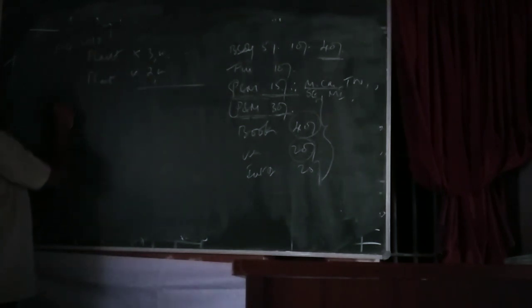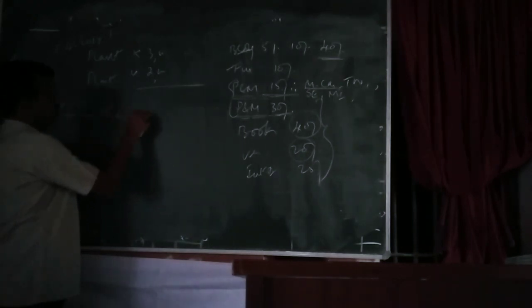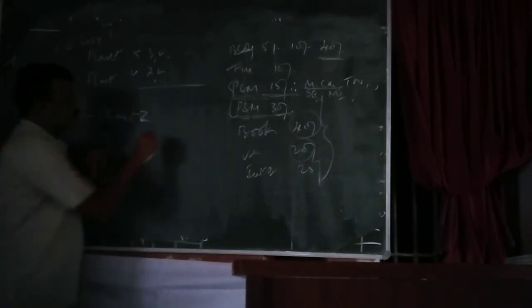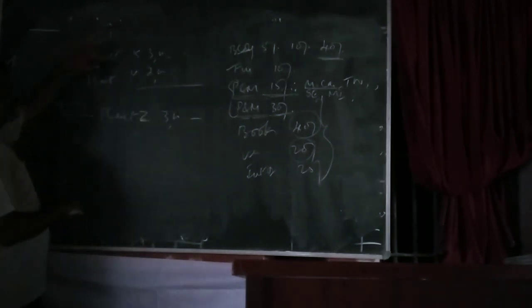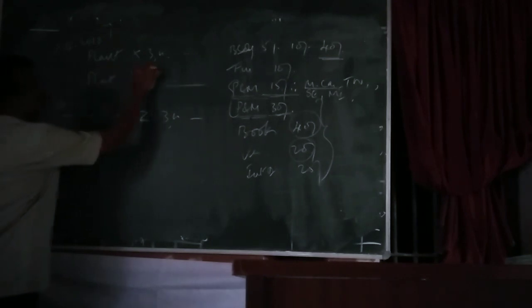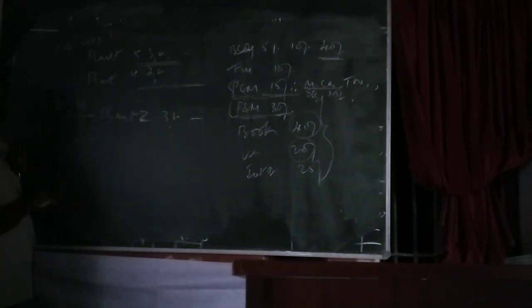During the previous year 18-19, he purchased another plant, plant Z, costing rupees 3 lakhs, and during the previous year, plant X is sold for 6 lakhs.